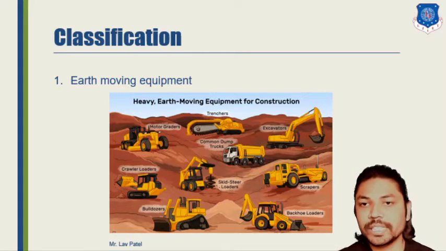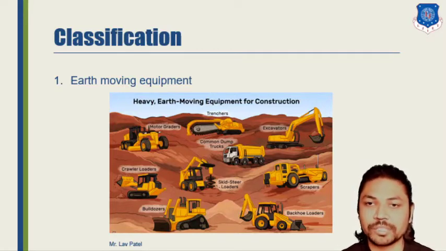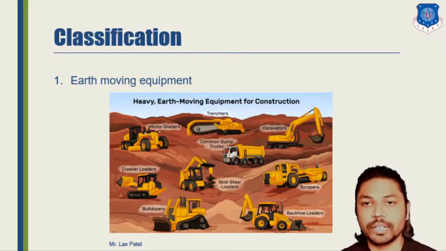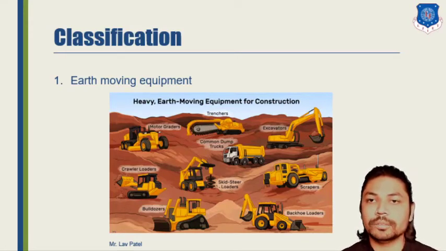Here you can see in the figure several special purpose vehicles that are used as earth moving equipment, like bulldozers, excavators, motor graders, trenchers, dumpers and different trucks.